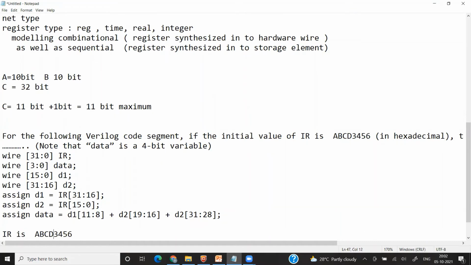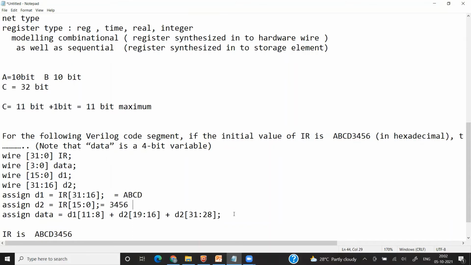So my D1 value will be equal to IR 31 down to 16, which means this A, B, C, D. Remember each hexadecimal digit is represented by a 4-bit value. So it is like 15 down to 0, which means 3, 4, 5, 6.